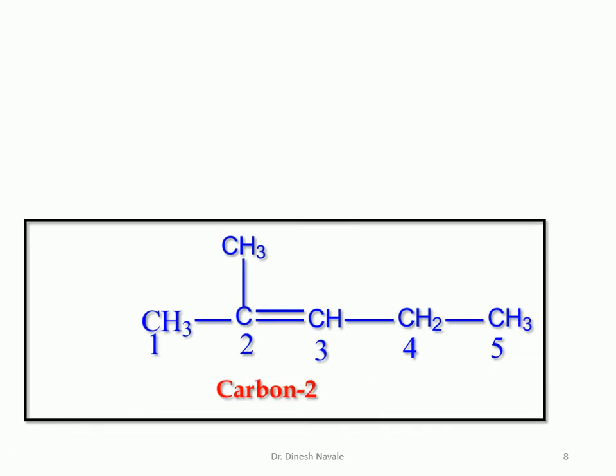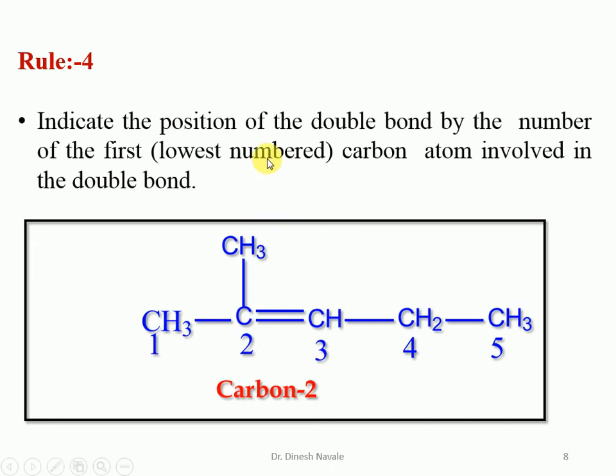The next rule we are going to discuss is to indicate the position of the double bond by the number of the first carbon atom involved in the double bond. That means the lower number is always used. In this example, the carbon-carbon double bond is present between carbon number 2 and carbon number 3. But while giving the IUPAC nomenclature for the alkene, we have to consider the first, lowest number.